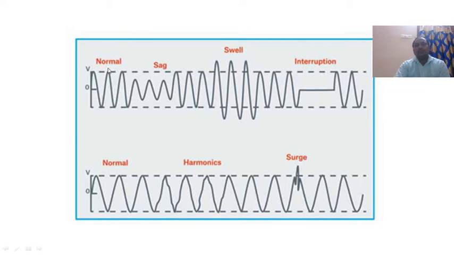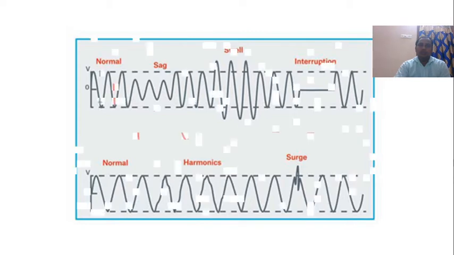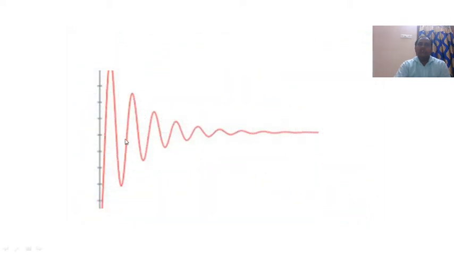Observe all the things: which is the normal waveform, which is the sag waveform, which is the swell, which is the interruption, which is the harmonic content waveform, which are the surges. These are the important power quality disturbances, which cause power quality to decrease. So this is a transient: a sudden change in voltage levels, because any thunder or lightning stroke appearing in the feeder causes distortion in the waveform.